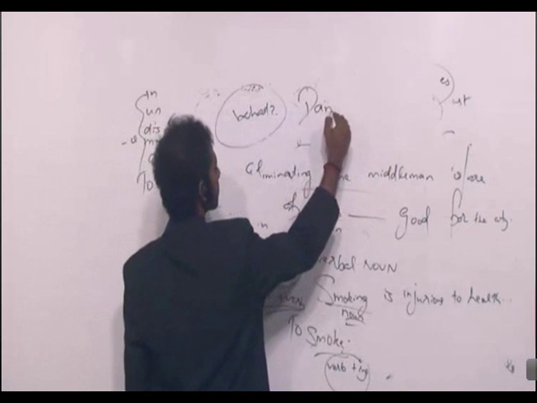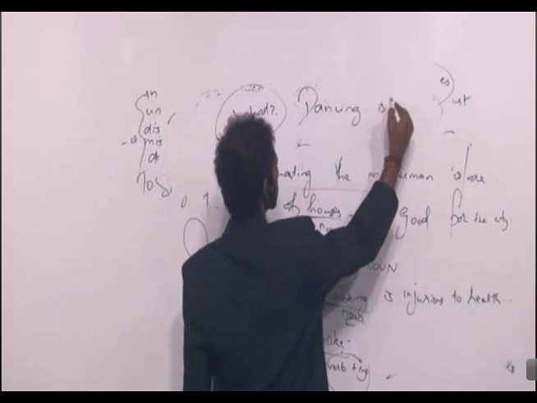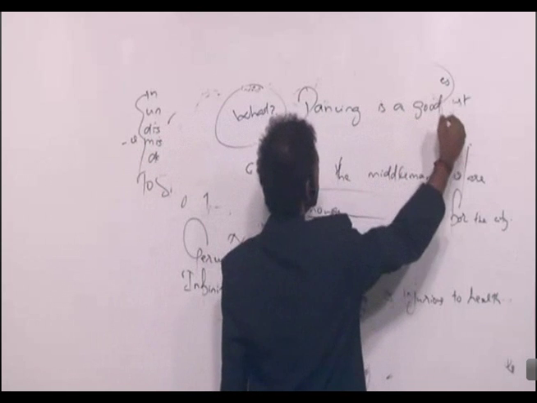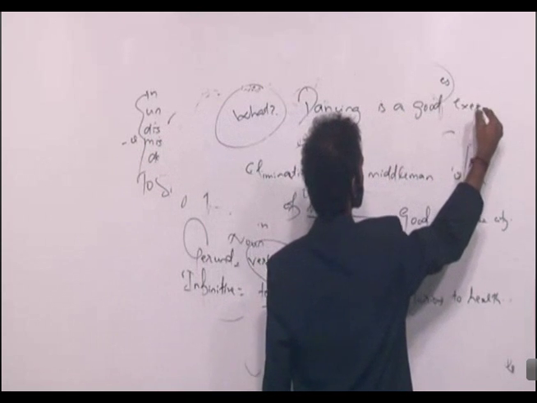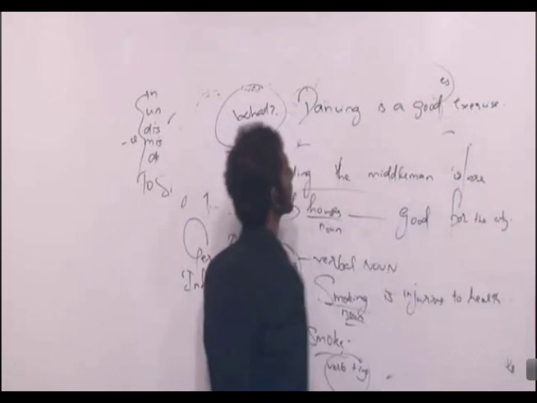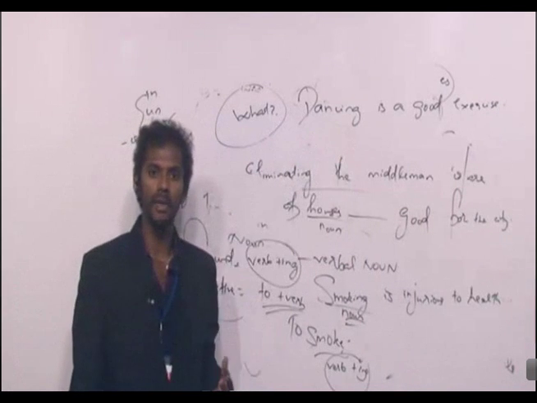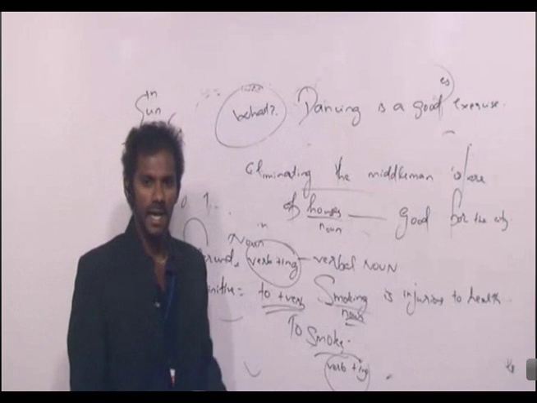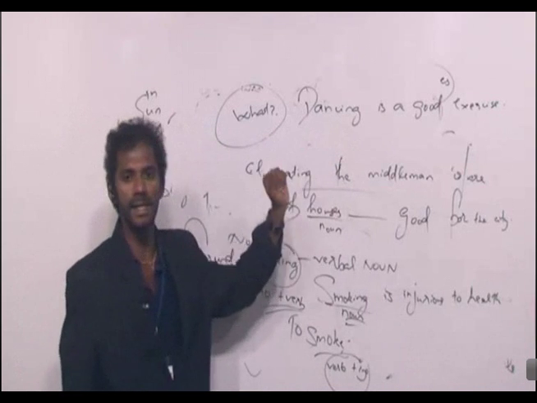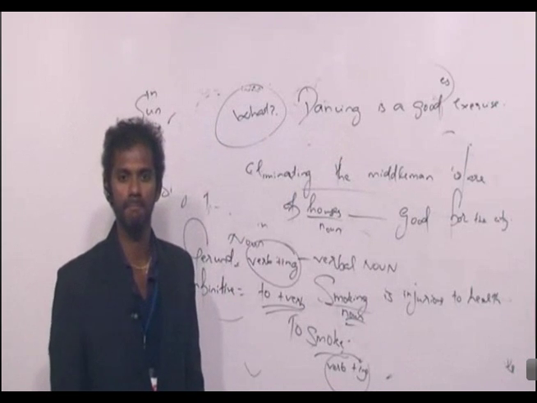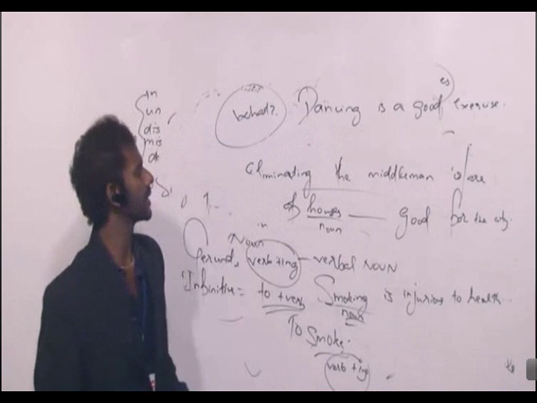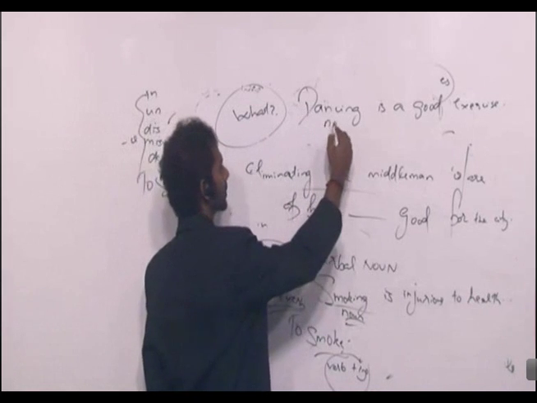What about this sentence? Dancing is a good exercise. The word dancing can be a noun as well as a verb. In this sentence, is dancing a noun or a verb? In this sentence, dancing is a noun.